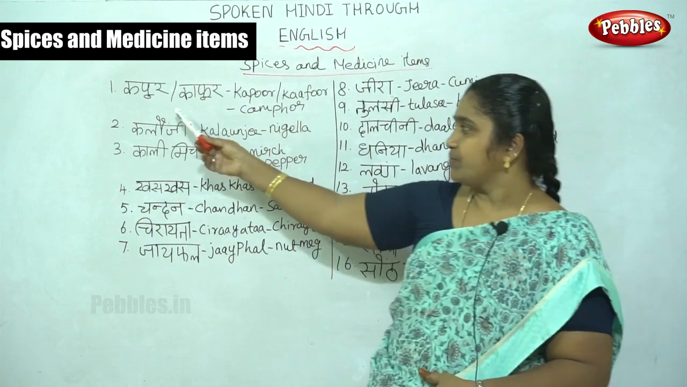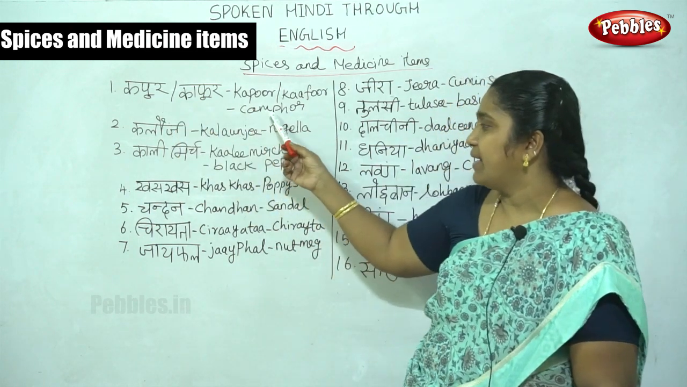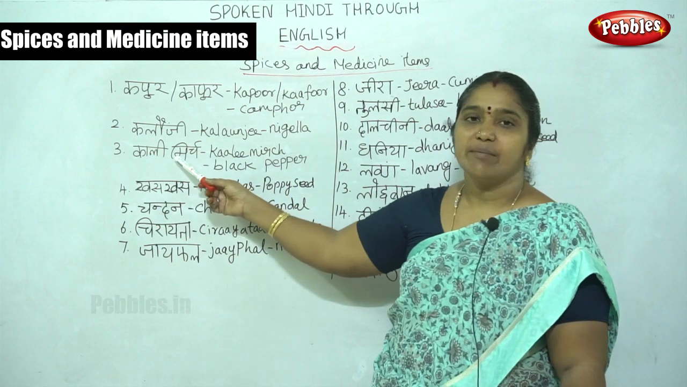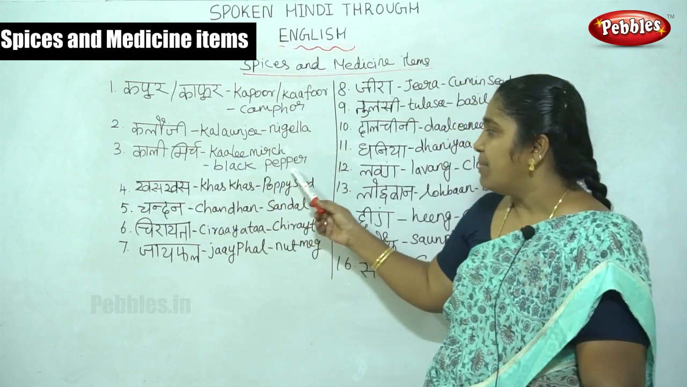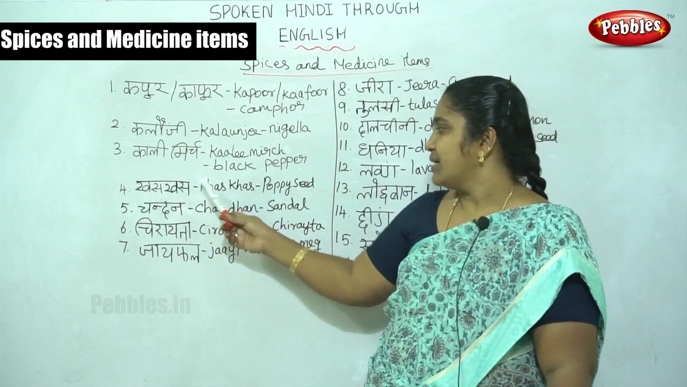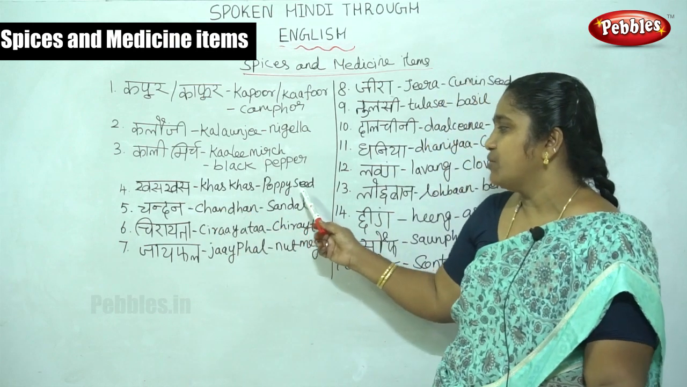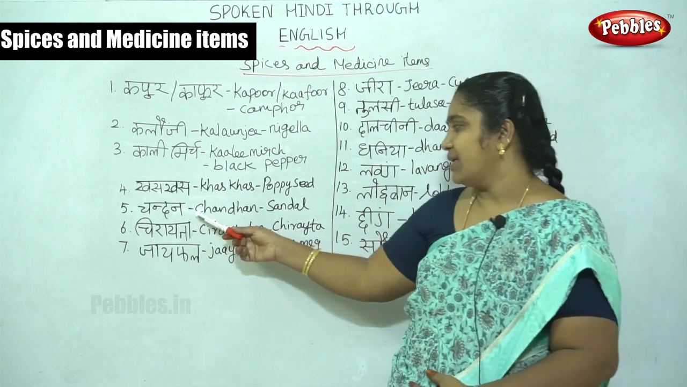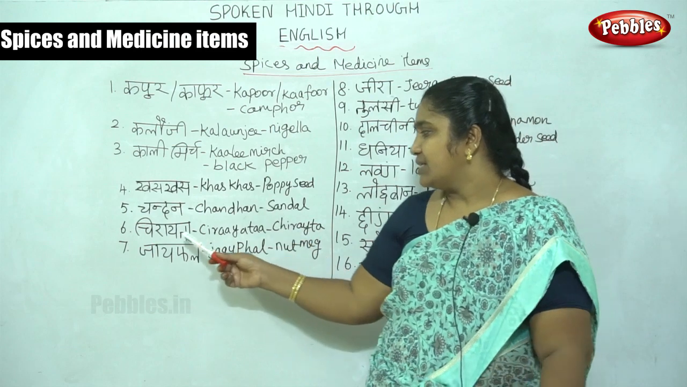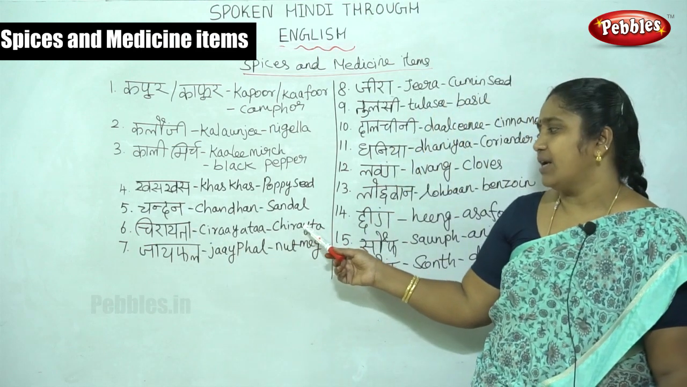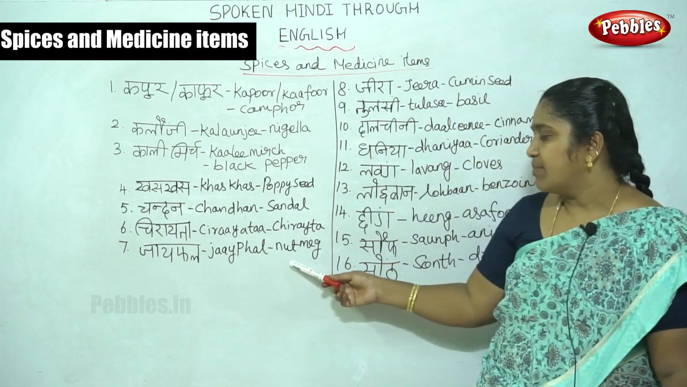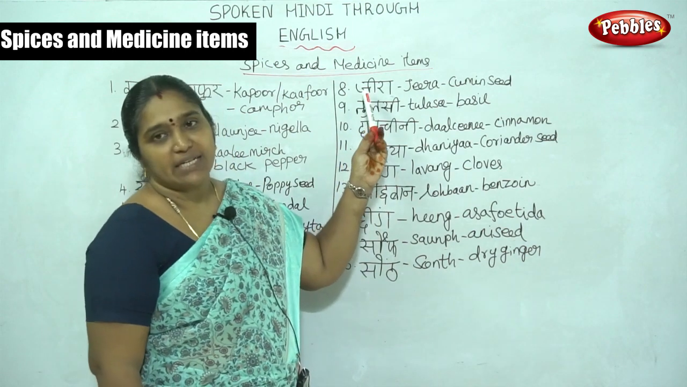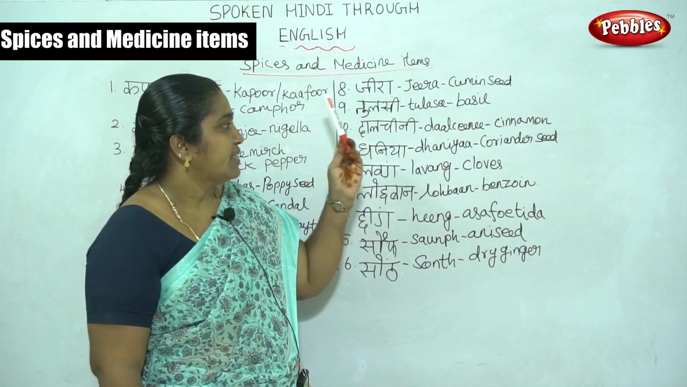Here kapoor is camphor. Then kalaunchi is nigella. Then kali mirch is black pepper. Khaskhas, poppy seed. Poppy seed is used in vegetable gravies, etc. Then chandan, we all know sandal. Then chirayata is chiraita. Then jaiphal means nutmeg. Then here jeera is cumin seed.